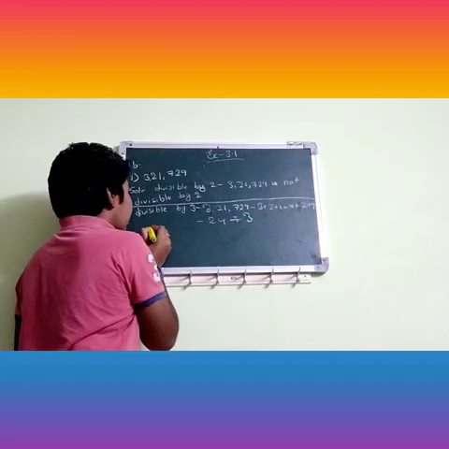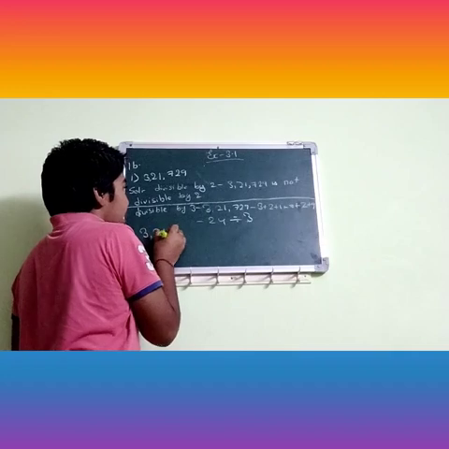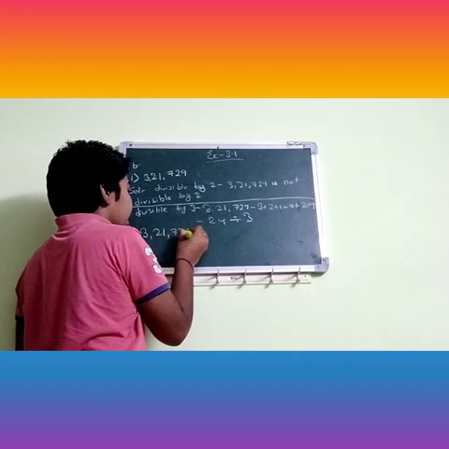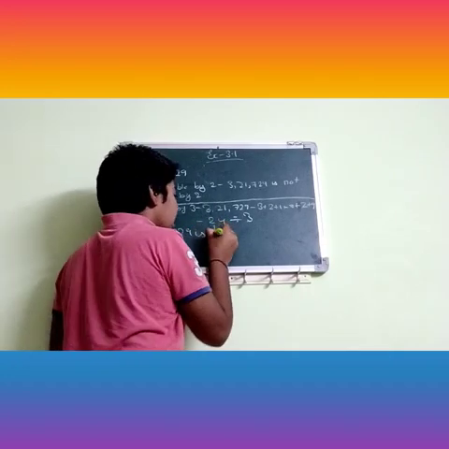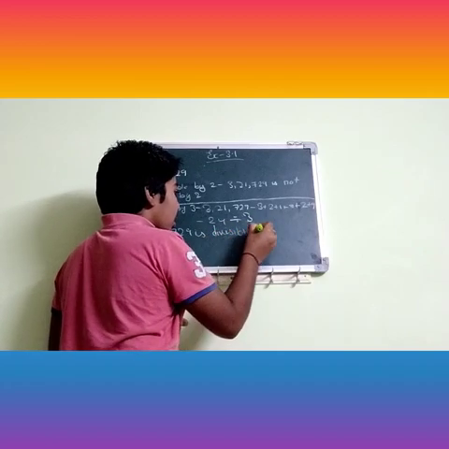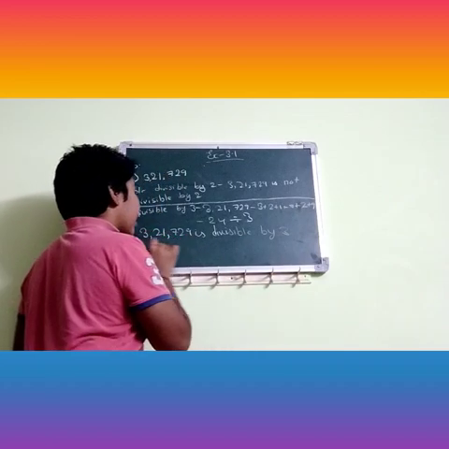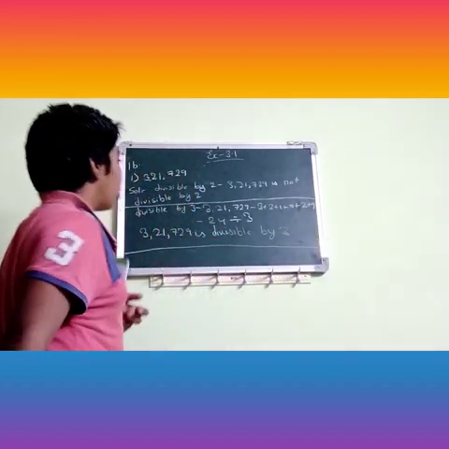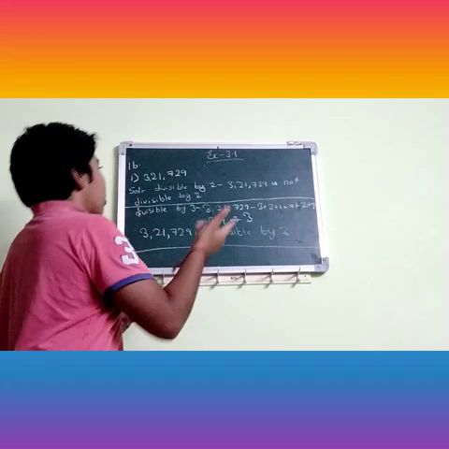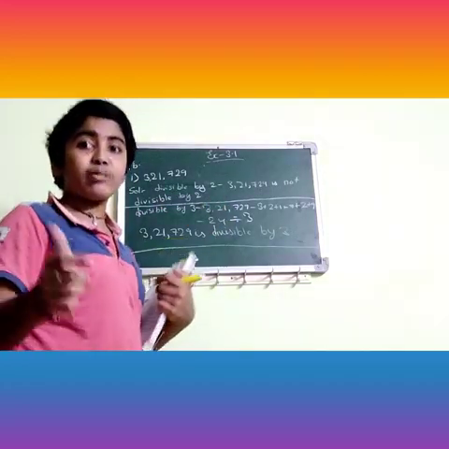Then the number 3,21,729 is divisible by 3. So here, look here. Next, divisible by 6. What is divisible by 6?